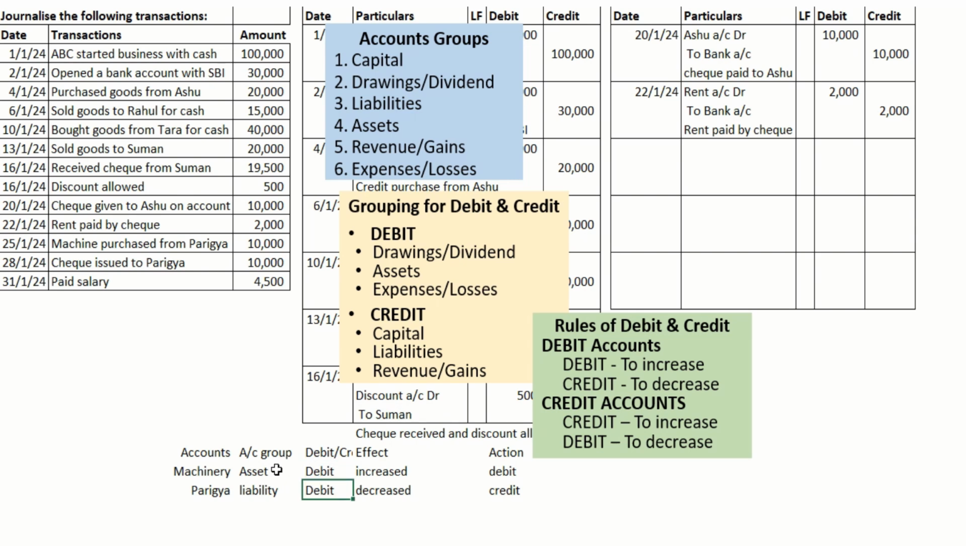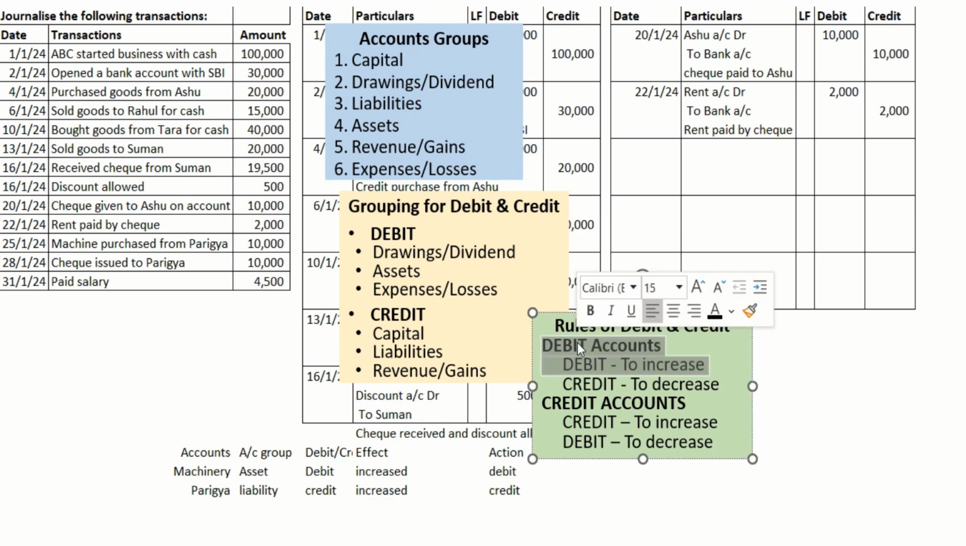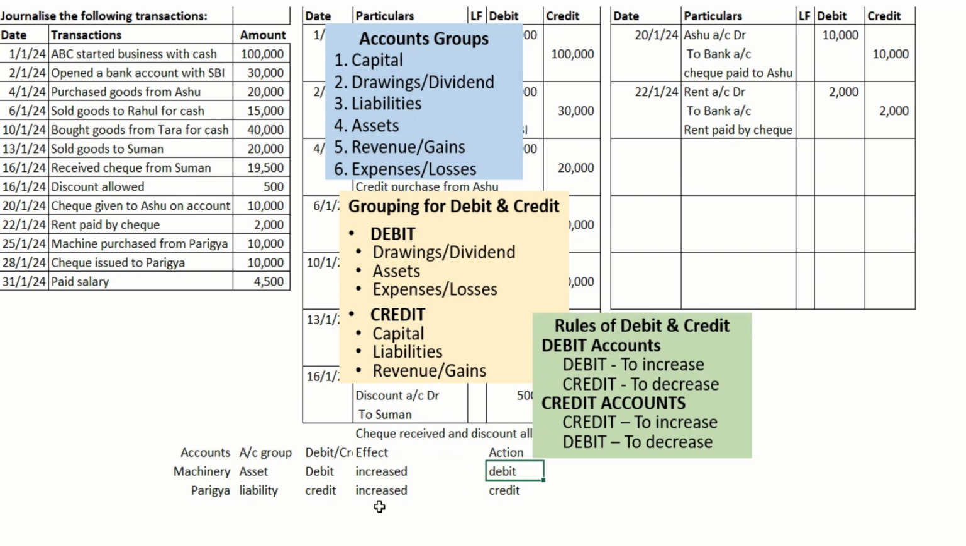Asset comes under debit, but liability comes under credit. Machinery is getting increased, and liability is also getting increased. A new liability is coming in our books. Rule: debit increase, we need to debit. Credit increase, we need to credit.